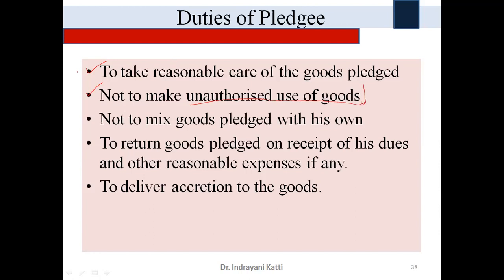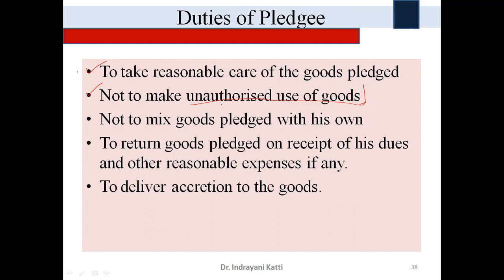So whatever goods are there, those cannot be used unauthorizedly by the pledgee, right? So gold ornaments are kept as a security with the banker. The bank manager cannot take all the gold ornaments for his personal use. That is unauthorized use of the goods, which are pledged as a security with them, right? So it is also his duty to look at that, and authorization is there. So as per the procedure only, they can make use of that. Without going beyond that procedure, they are not supposed to do anything. That's why they are not in a position to make unauthorized use of goods.